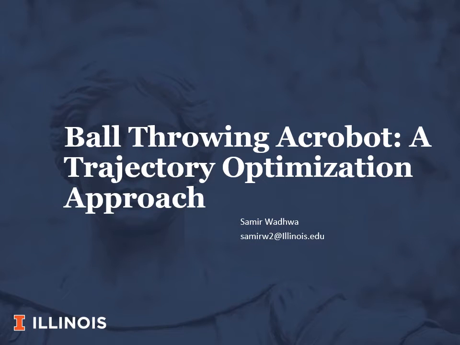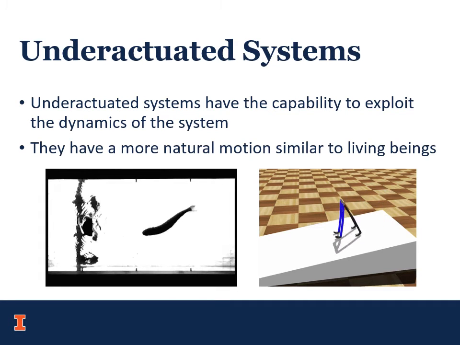The goal of this project is to create an acrobot that is capable of throwing a ball to a desired location. An acrobot is an underactuated system, and underactuated systems are interesting because they have the capability to exploit the dynamics, and also they have a more natural motion which is similar to living beings.